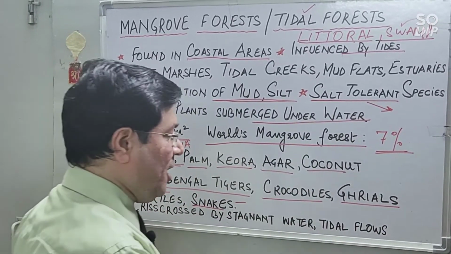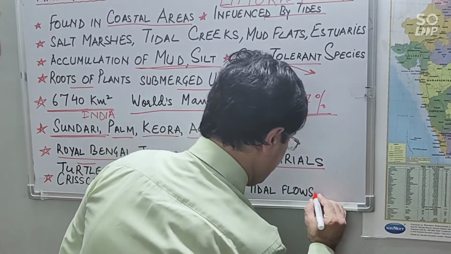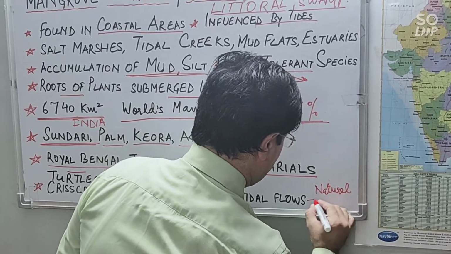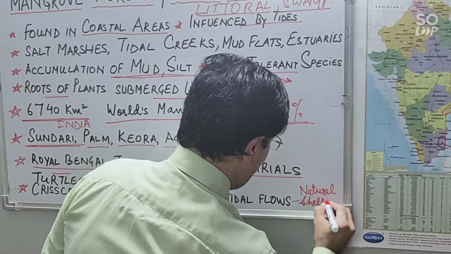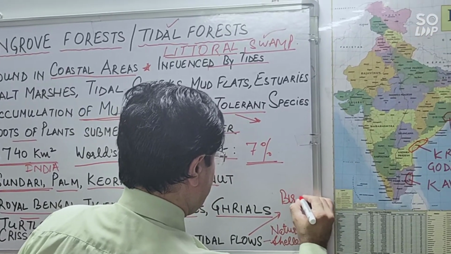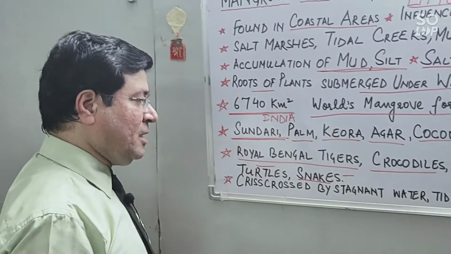This area gives a natural shelter to a variety of birds also. Many birds visit these areas on regular basis.